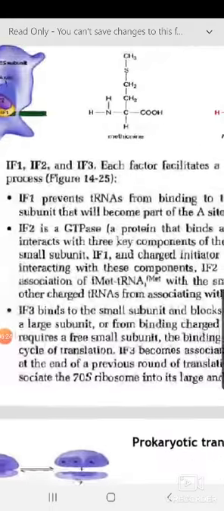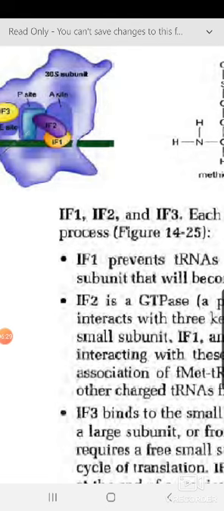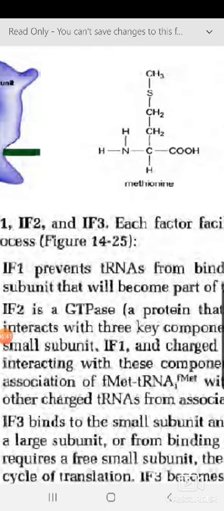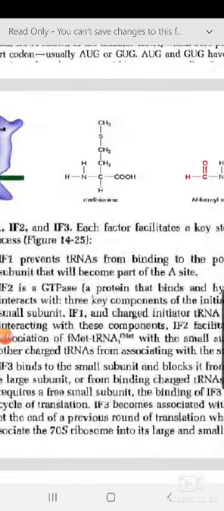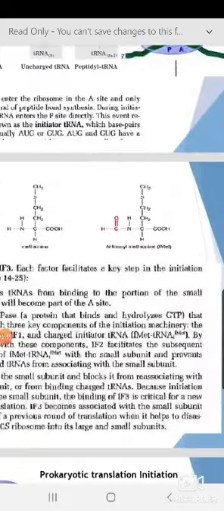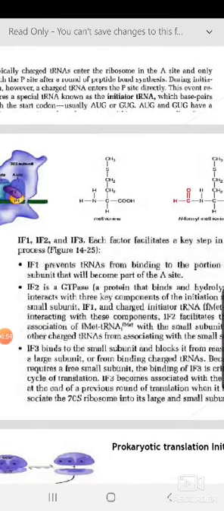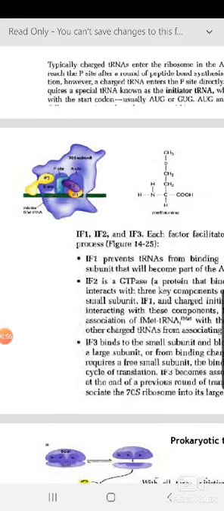Now IF1, what does it do? You can see from this picture, IF1 is coming and binding at the A site. The A site is the entry site of the aminoacyl tRNA. The newly coming tRNAs generally enter through this window. Binding of IF1 prevents tRNAs from binding to the portion of the small subunit that will become part of the A site. So once it binds there, it will prevent tRNA from coming and entering from that side.